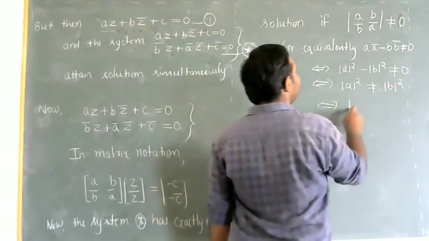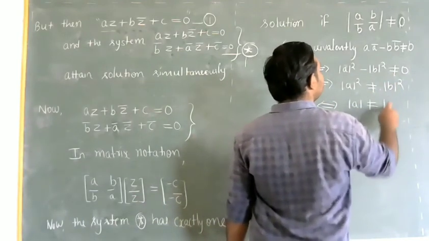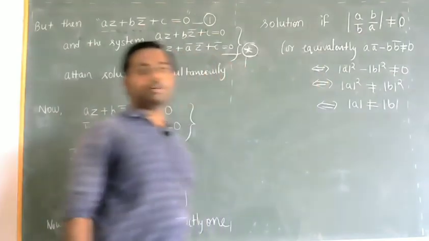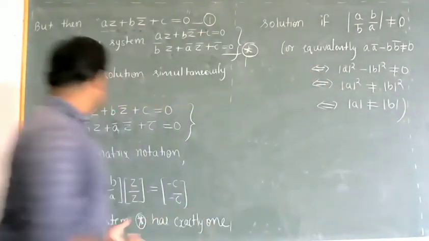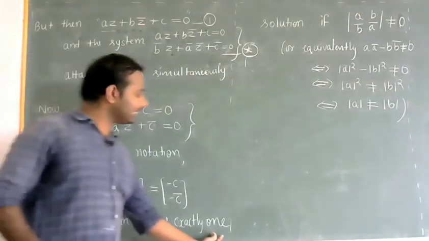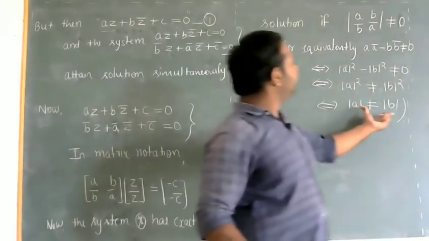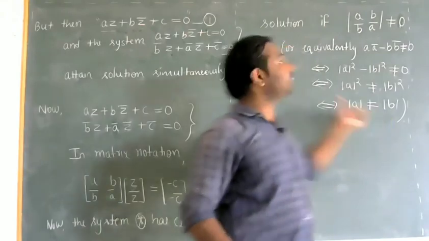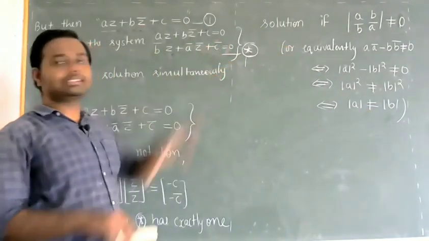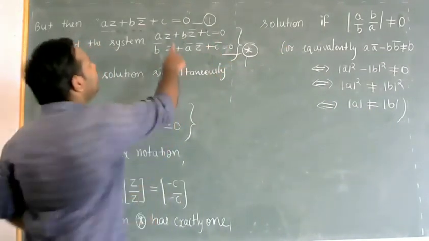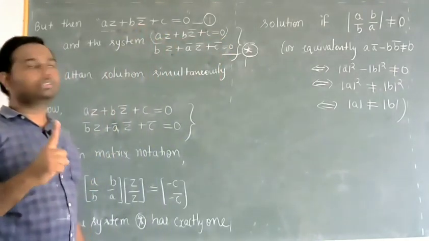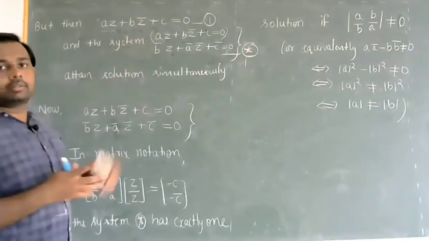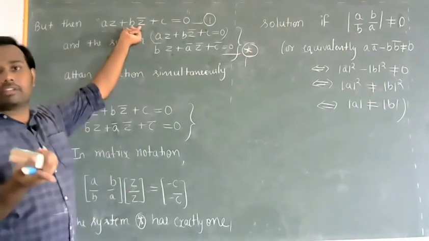Or equivalently, modulus of A is not equal to modulus of B. So that means the system will have exactly one solution if and only if this condition is satisfied. And whenever this system has exactly one solution, then this individual equation will have one and only one solution. So in that case, it cannot have more than one solution.